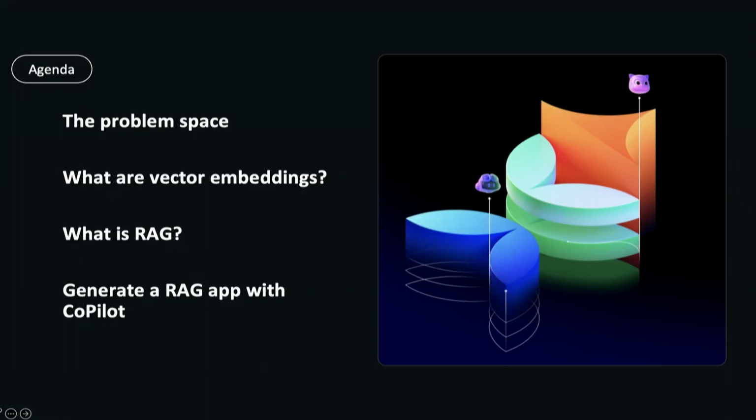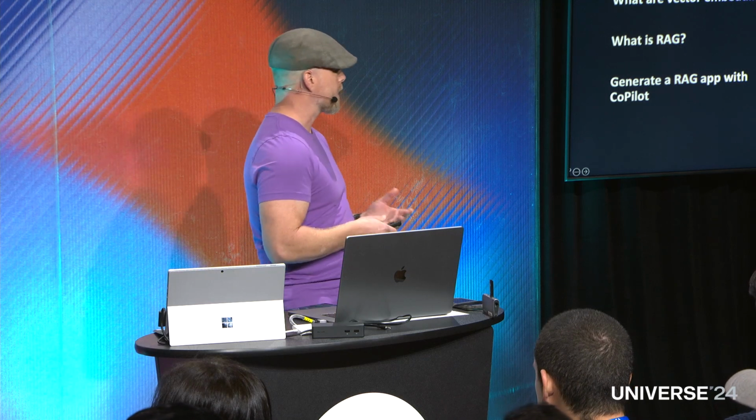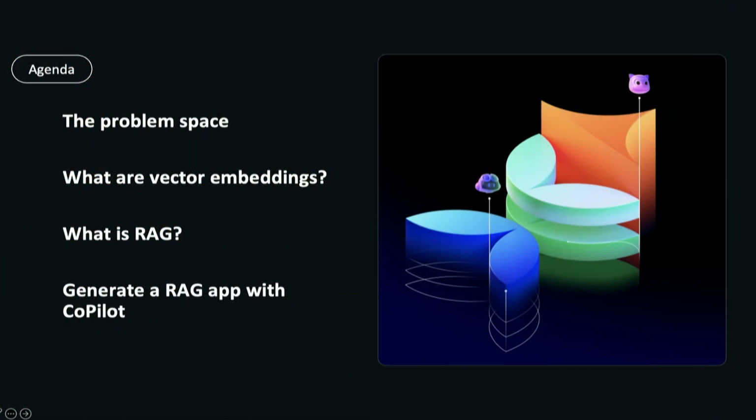So, all right, the agenda. What are we going to do in the 25 minutes that we have here? First thing is we're going to quickly discuss the problem space. What's the problem we're trying to solve, right? Especially with RAG pipelines. It's good to have a nice little example of what it is we're doing. But to really understand what is going on with RAG and how to use it, you need to know a little bit about vector embeddings. So we're just going to do the most basic primer ever and try to explain that and demonstrate how they work.